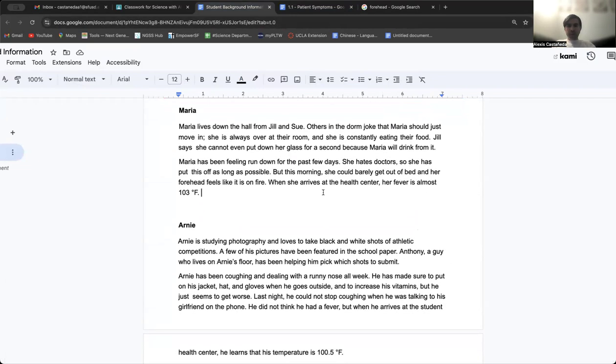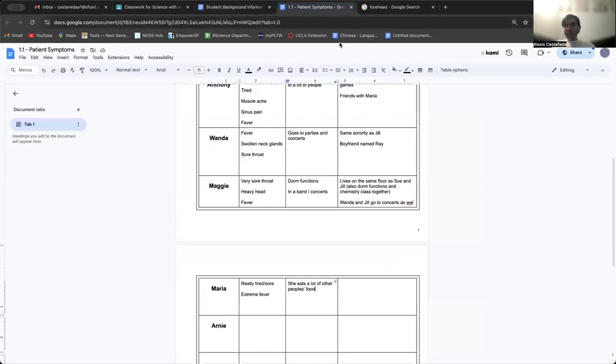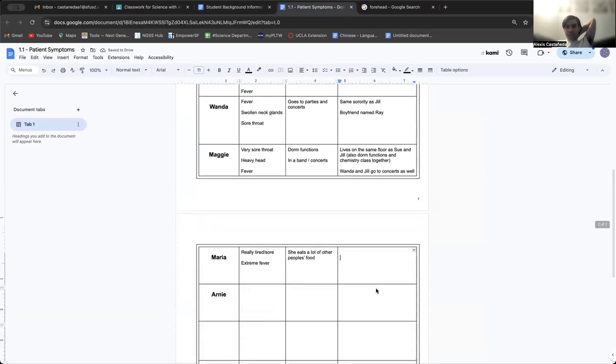Let's see. She hates doctors. Okay. Not liking doctors is a big risk factor. Going to the doctor is not always fun, but that could be a risk factor too. I won't include it here, but when you feel sick, you should go to the doctor. It's a good idea.